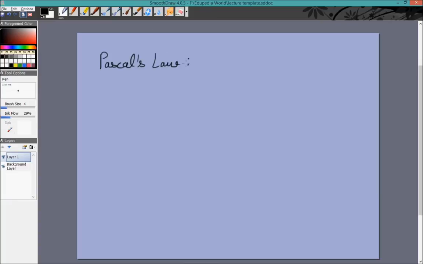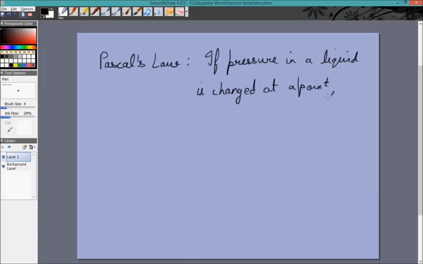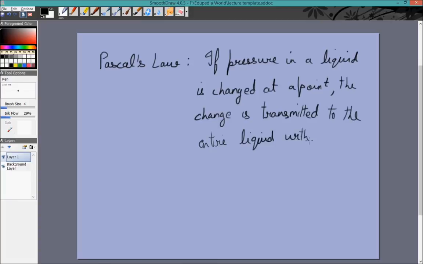It states that if pressure in a liquid is changed at a particular point, then the change is transmitted to the entire liquid without diminishing in magnitude. And here's what that means.